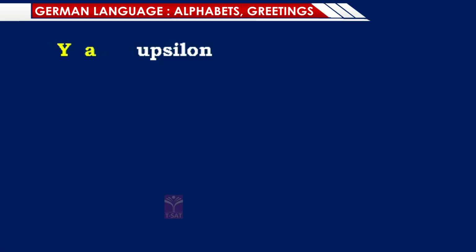Then how are the last three letters which in English have a pronunciation, how they differ in German? Y. This one we call it as epsilon. The pronunciation of this letter, epsilon. In English we call it as Y. In German we pronounce it as epsilon.